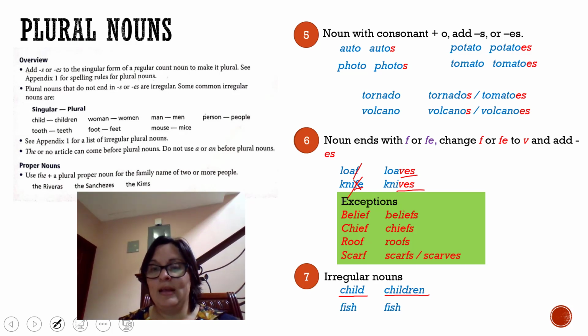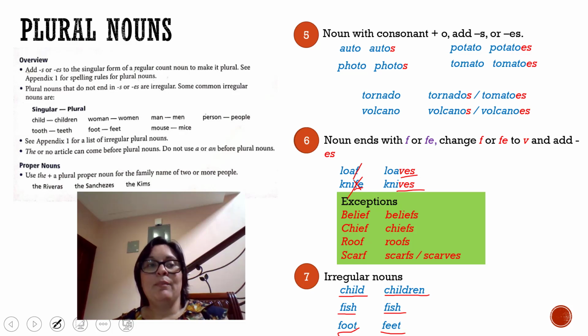Let's see the next one. Fish, fish. One fish, 2, 3, 4, 5, or millions of fish. Okay? So in this case, the singular and the plural are the same. That's why they are irregular. And the last example, foot, feet. Foot only one, feet two or more. So if you see, the singular form is completely different from the plural form.